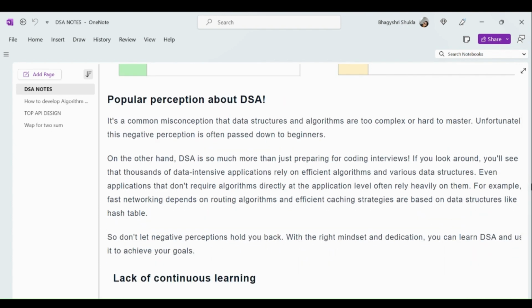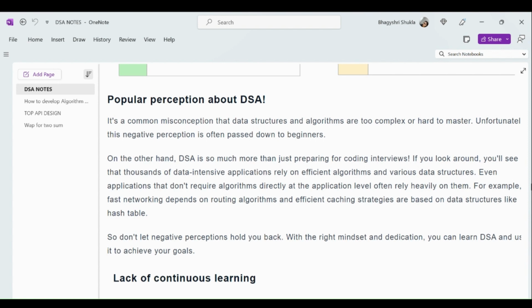As I told, the popular perception about DSA. It is a common misconception that data structures and algorithms are too complex and hard to master. It is like a myth we heard. Unfortunately, this negative perception is often passed down to beginners. On the other hand, DSA is so much more than just preparing for coding interviews.